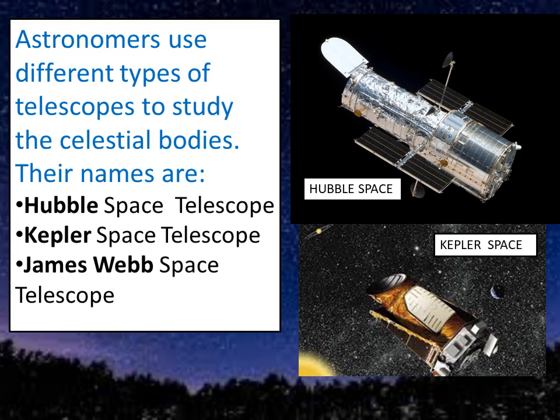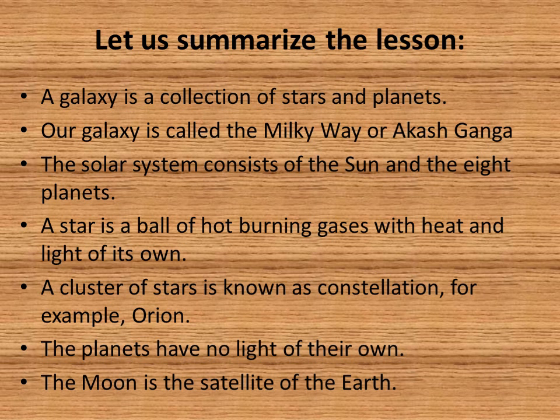And the other telescope is called the Kepler Space Telescope. Just look at the picture. These are some telescopes used by the astronomers. Now let us summarize the lesson.